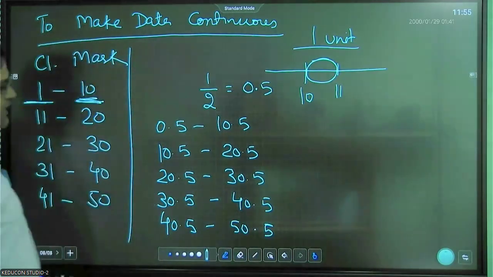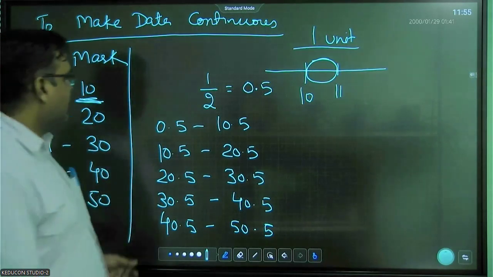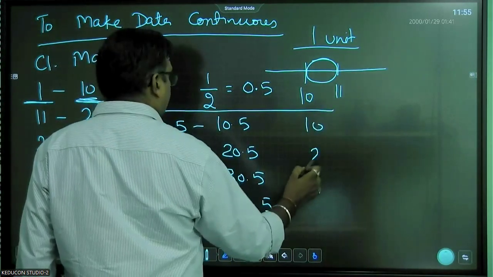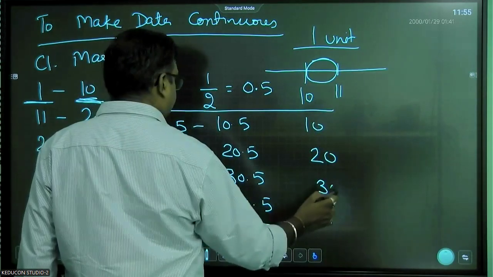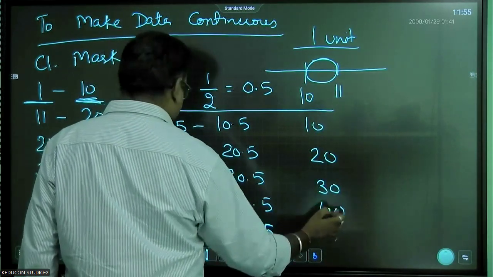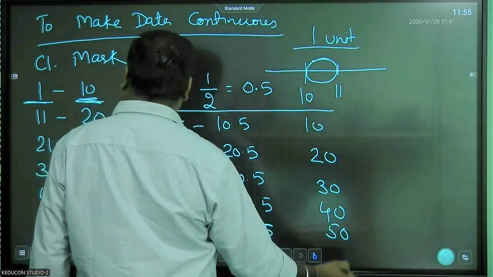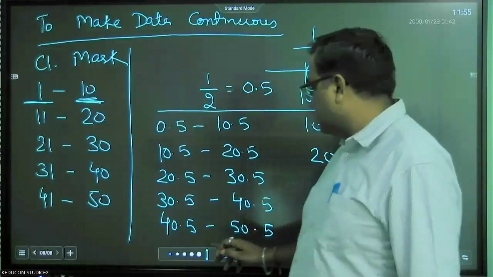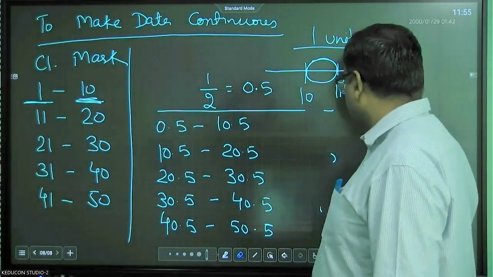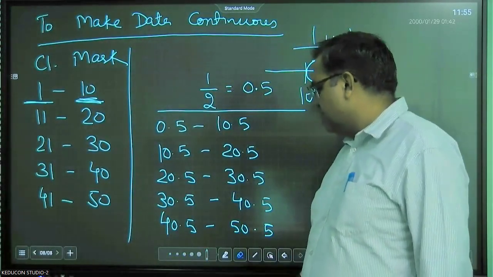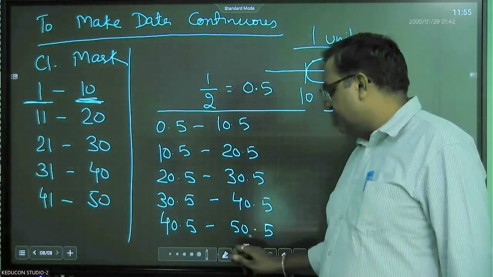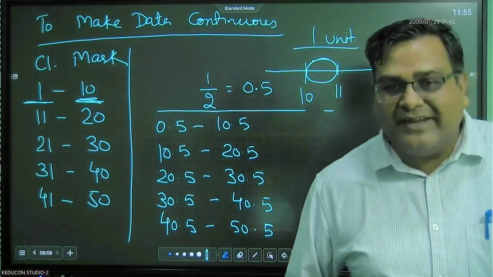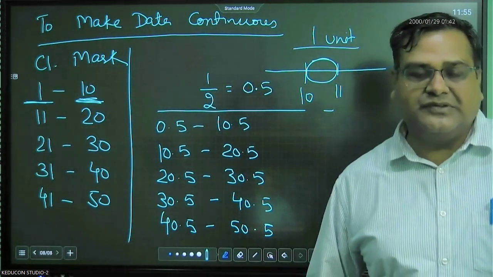So now this data becomes continuous and you have to keep the frequency the same. Sorry, there was no frequency given here, so I have just written the class limits. Whatever the frequency is, that will remain the same. Right, students? So this is the way to make the data continuous.